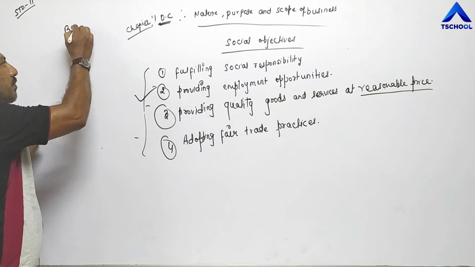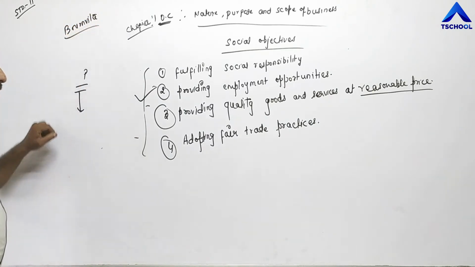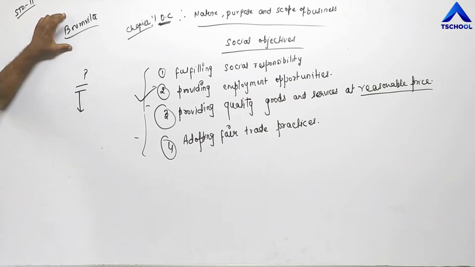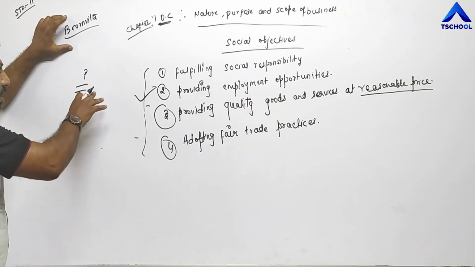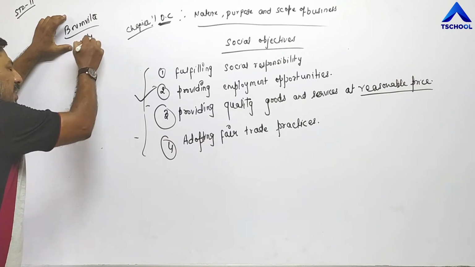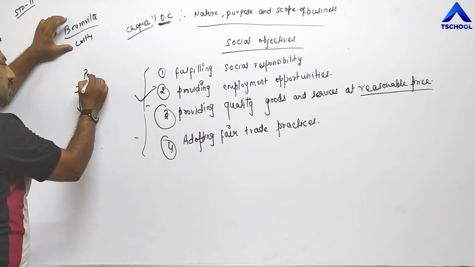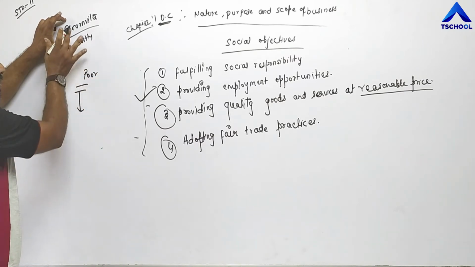Bournvita. We all know Bournvita, the energetic powder. Earlier Bournvita was very costly and only the middle class or rich class were able to purchase it. Poor families or very poor families could not afford Bournvita.